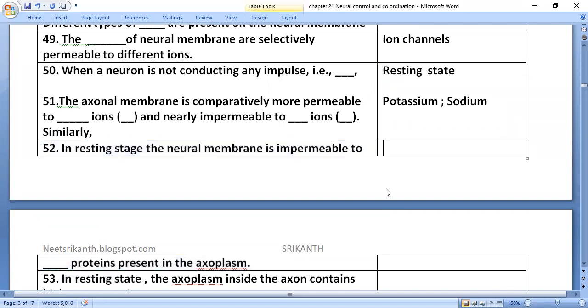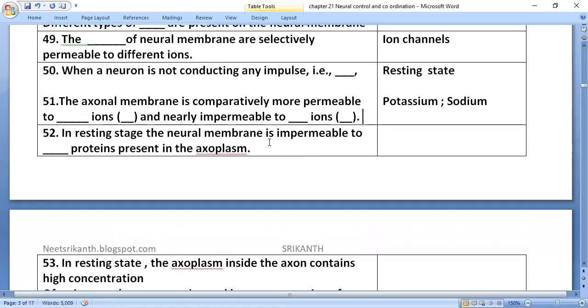In the resting stage, the neural membrane is also impermeable to negatively charged proteins present in the axoplasm.